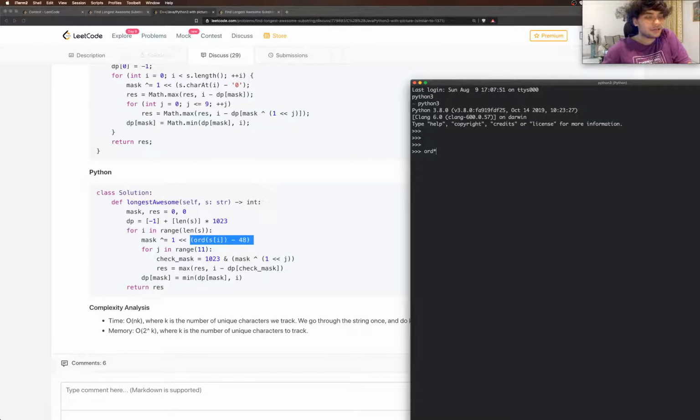So, ord of a character, say 6, minus 48. I think this would be 6, right? Because ASCII of 0 would be 48, in my opinion. So they convert the character to the number here, and they do a 1 shifted by that many places.